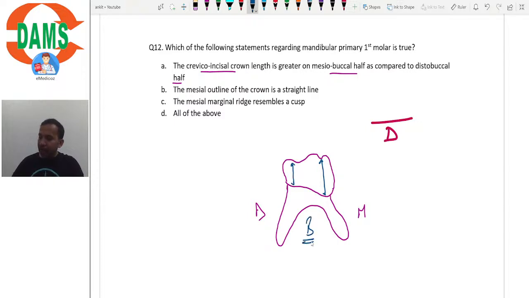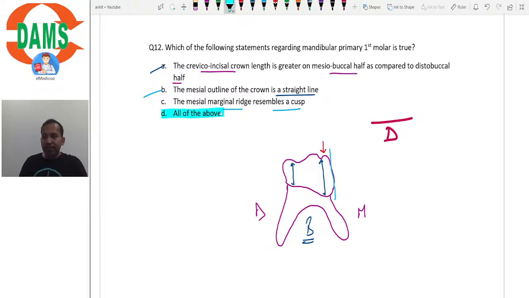This is the buccal view, isn't it? So the cervicoincisal dimension is greater on the mesial side. So yes, this statement is correct. The mesial outline of the crown is a straight line. So as you can see here, the mesial outline is indeed a straight line. So option B is also correct. The mesial marginal ridge resembles a cusp. So as you can see here, this cusp-like elevation, that in reality is the mesial marginal ridge. So the mesial marginal ridge indeed resembles a cusp. So the correct answer would be option D, that is all of the above.